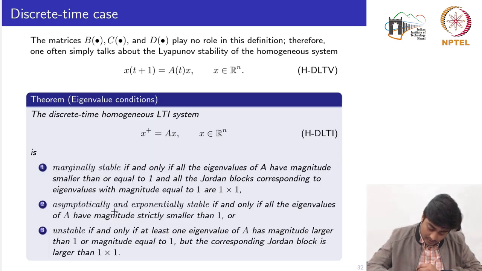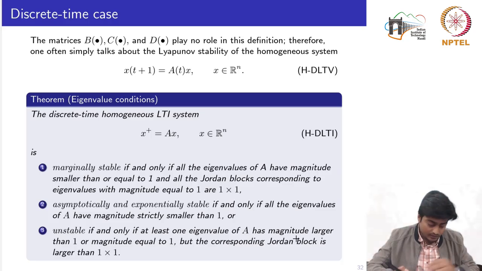So the system is stable if and only if all the eigenvalues of A have magnitude strictly smaller than 1, or the system is unstable if and only if at least one eigenvalue of the matrix A has magnitude larger than 1, or magnitude equal to 1 but the corresponding Jordan block is larger than 1 cross 1. We will not see the proof of this theorem since we had already gone through a detailed proof for the continuous time system.